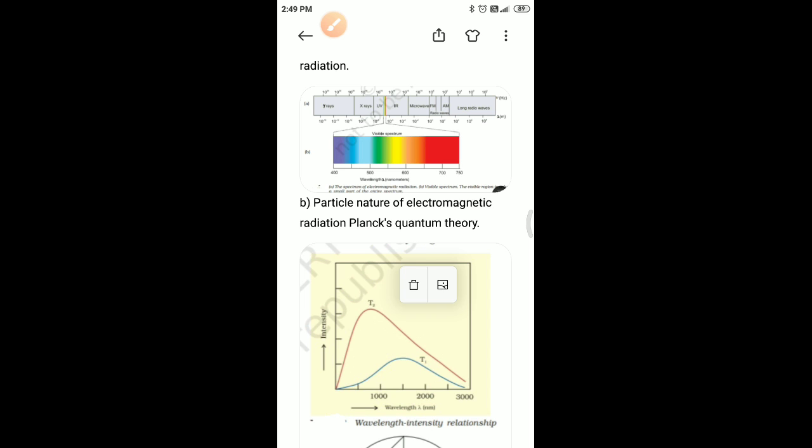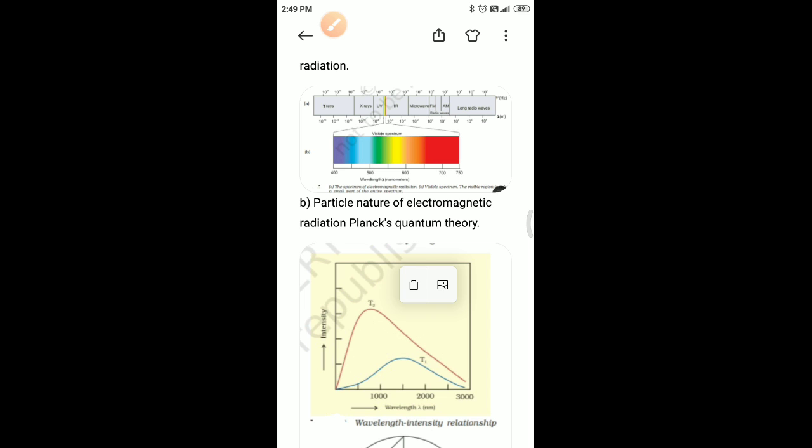Now we have to calculate the frequency ν. ν = c/λ. c is 3 × 10^8 meter per second, and wavelength is 5800 × 10^-10 meter. We get the answer 5.172 × 10^14 per second.